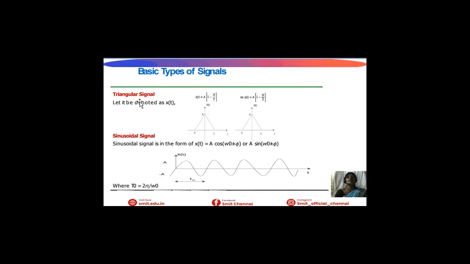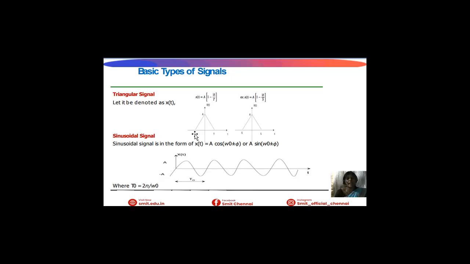And next one is triangular signal. The signal shape will be in the triangle shape. Like rectangle signal, here x of t is equal to a of 1 minus t by T. A is the amplitude and T is the time period.